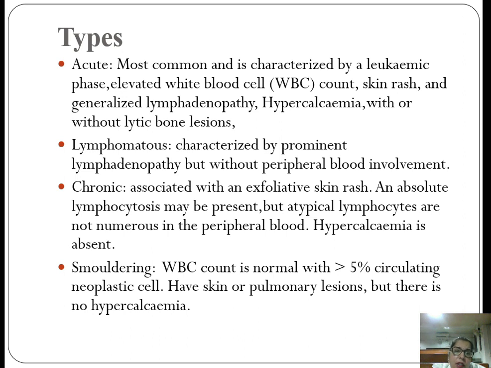In the chronic phase, these are associated with an exfoliative skin rash, and absolute lymphocytosis may be present, but atypical lymphocytes are not numerous in the peripheral blood. Hypercalcemia is absent. And in the case of smoldering, the WBC count is normal with more than 5% circulating neoplastic cells, and the patient presents with skin or pulmonary lesions, but there is no hypercalcemia.